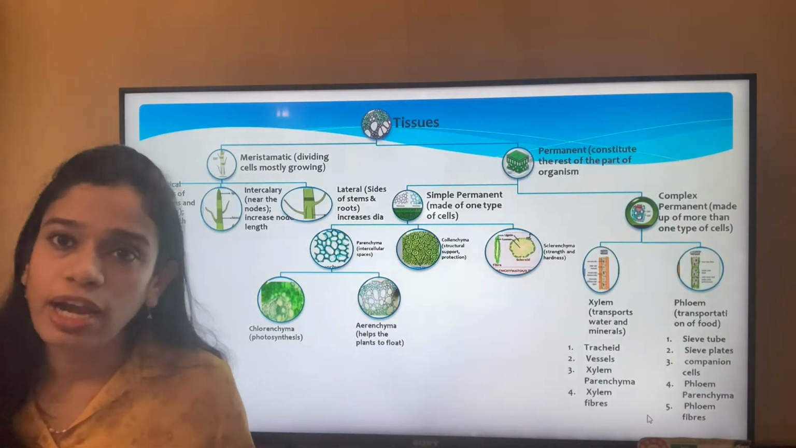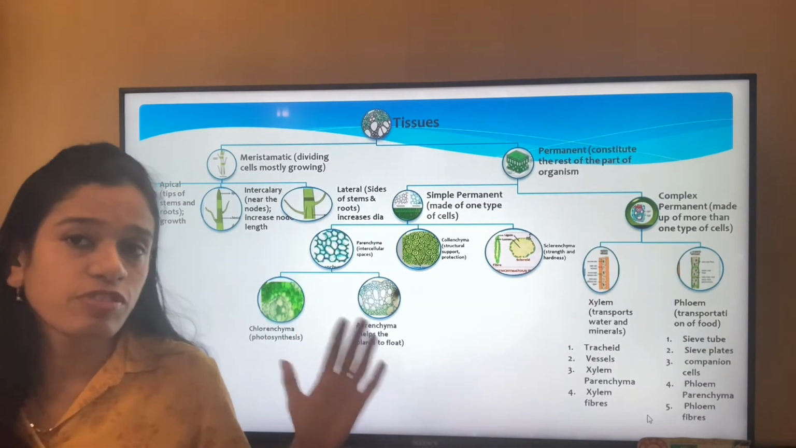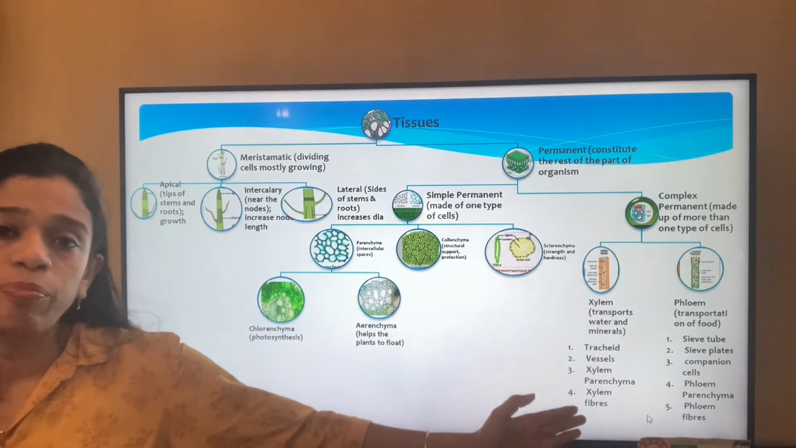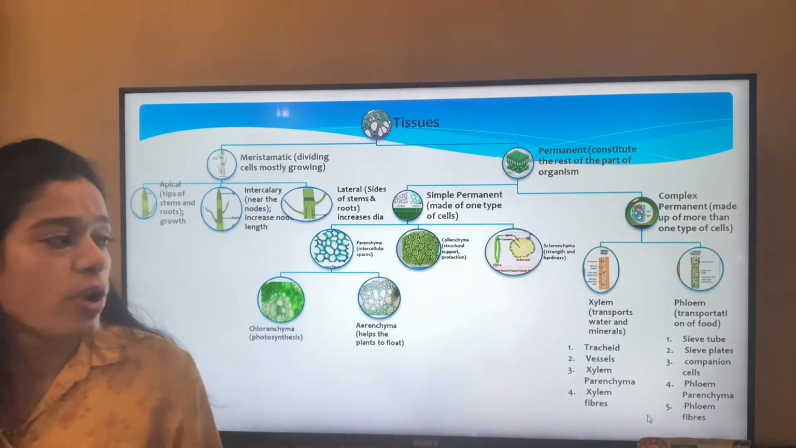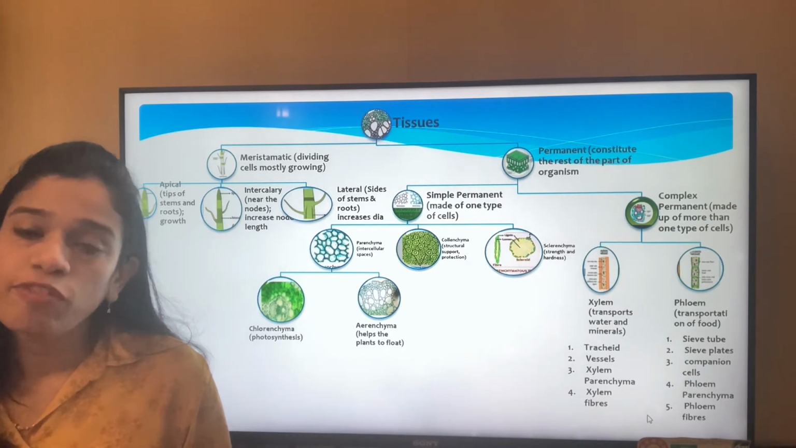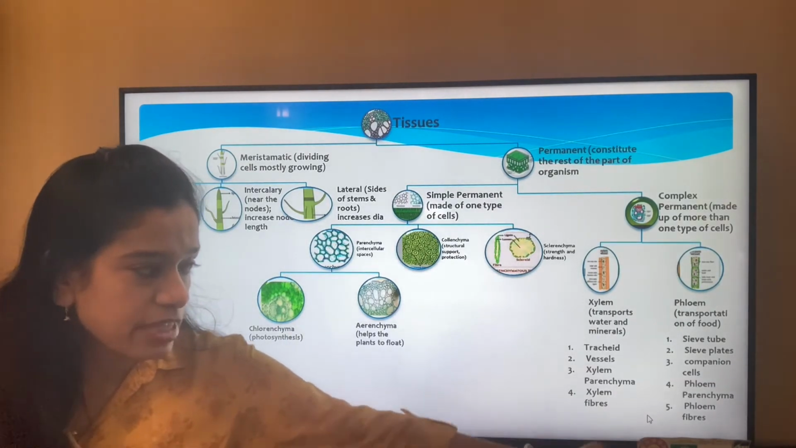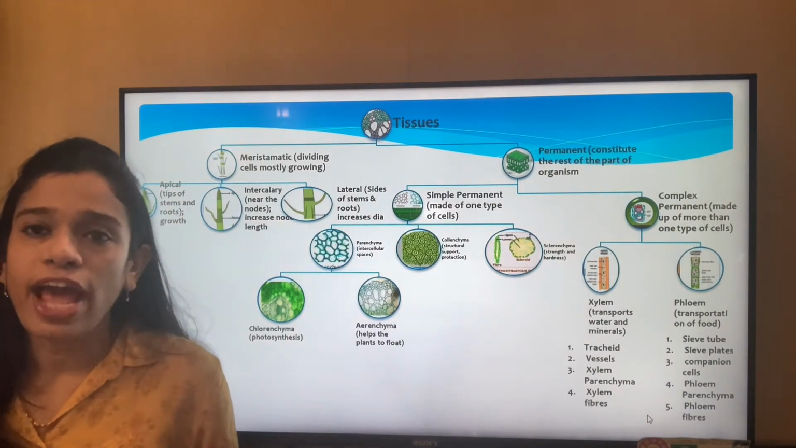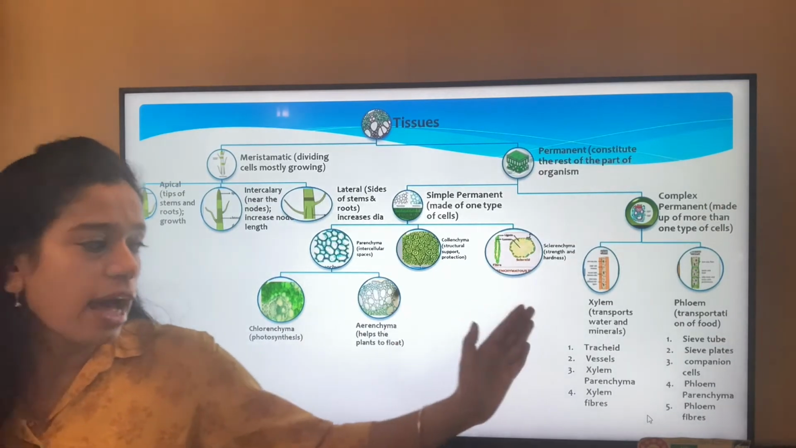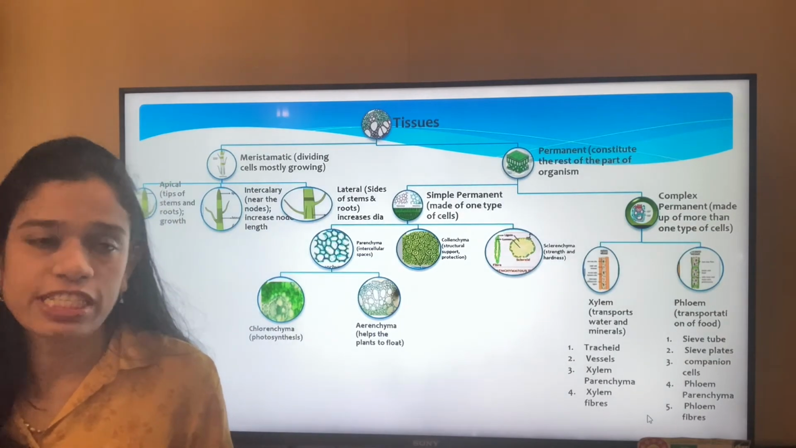Now, because they are complex permanent tissues, xylem and phloem both consist of different types of cells. Xylem consists of tracheids, vessels, xylem parenchyma and xylem fibers, whereas phloem consists of sieve tubes, sieve plates, companion cells, phloem parenchyma and phloem fibers. The xylem fibers and the phloem fibers are actually dead cells, and the others are all living cells.